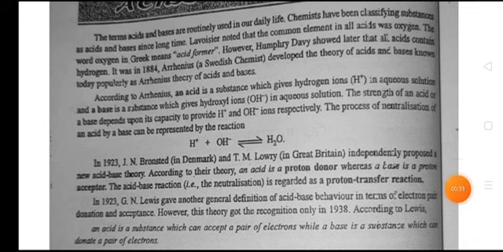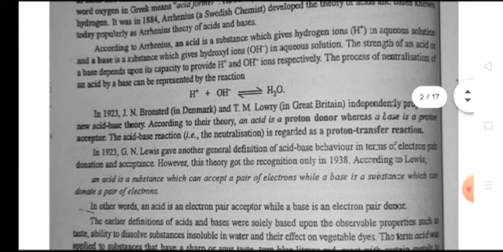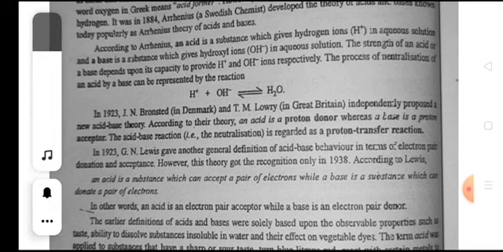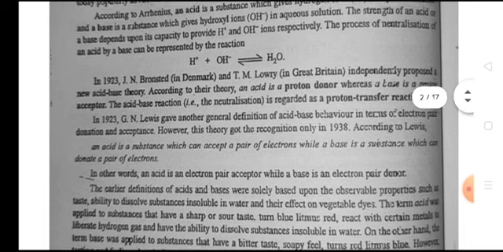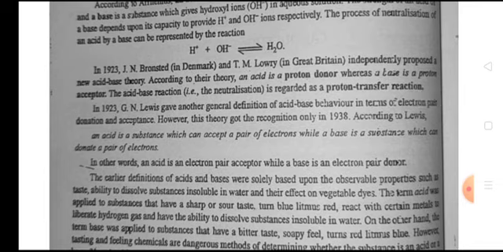It was in 1884 that Arrhenius developed the theory of acids and bases, known today popularly as the Arrhenius theory of acids and bases. According to Arrhenius, an acid is a substance which gives hydrogen ions in aqueous solution, and a base is a substance which gives hydroxyl ions in aqueous solution. The strength of an acid or base depends upon its capacity to provide H+ and OH- ions, respectively. The process of neutralization of an acid by a base can be represented by the reaction H+ plus OH- gives H2O.